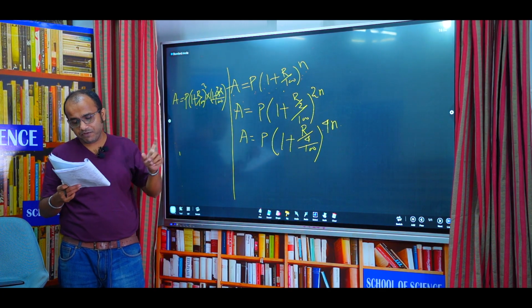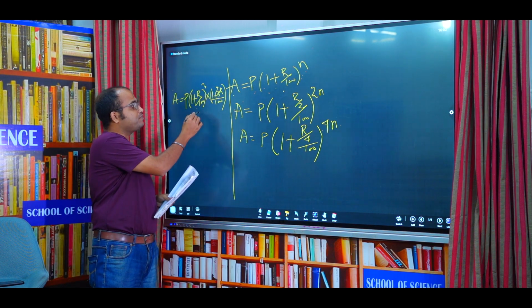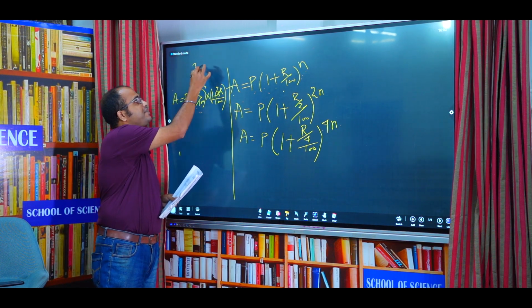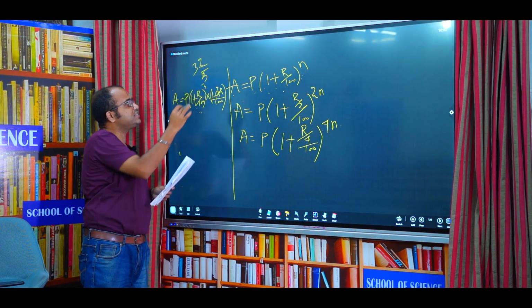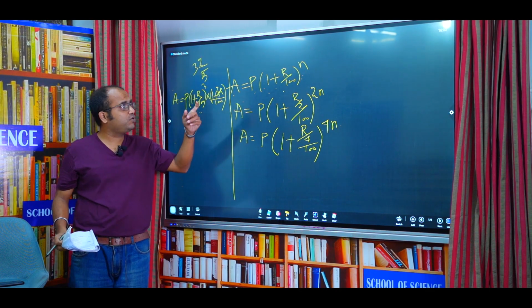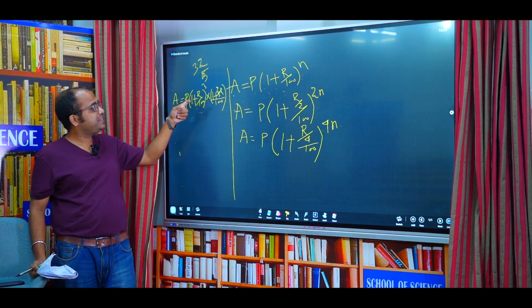Now it is given that this formula is for time in fraction, say 3 whole 2 by 5 years. So for that this formula is applicable, if the time is 3 whole 2 by 5. It is not mandatory that the whole part is always 3. It may be 4 whole, it may be 5 whole, any value. But if it is in fraction, then this formula is there.